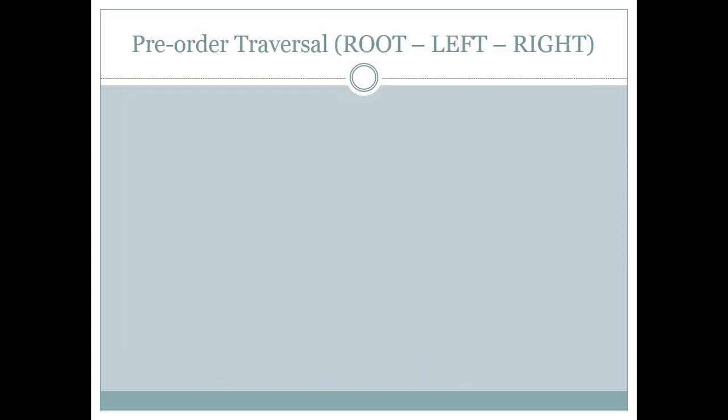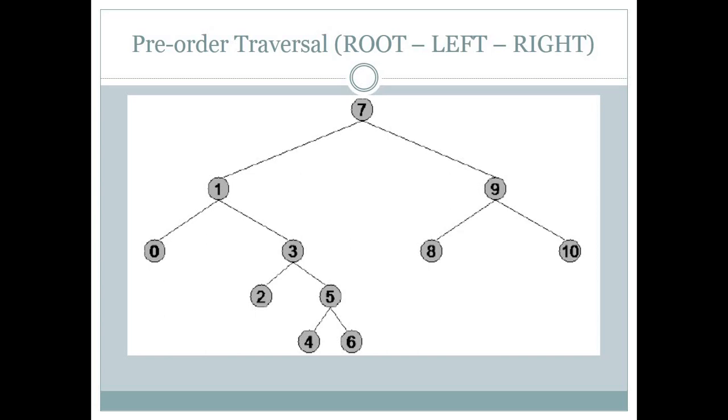Okay, now let's talk about pre-order traversal. In the same tree we will traverse in pre-order. Pre-order says first of all choose your root, so our root is 7, so we will write 7. After root select left, so in left of 7 we will have 1, and here we have another subtree.